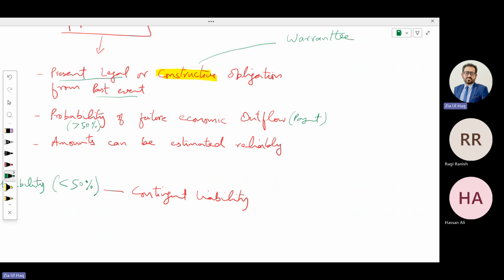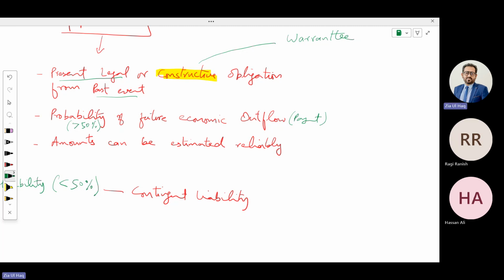Because the customer will claim the warranty. And according to the prudence concept, always anticipate future losses and future expenses. If you are aware of them, record them immediately. Revenue should be recorded when it is earned, but future losses and expenses should be recorded immediately. So this means there will be a future warranty claim expense.